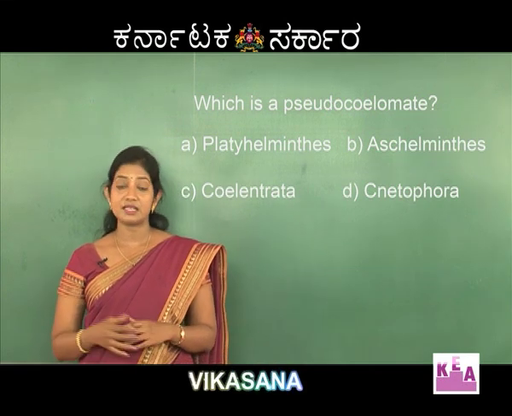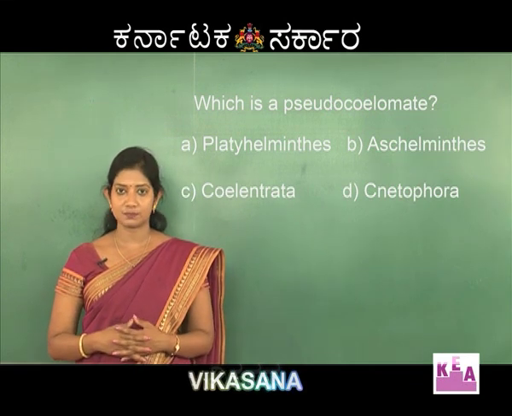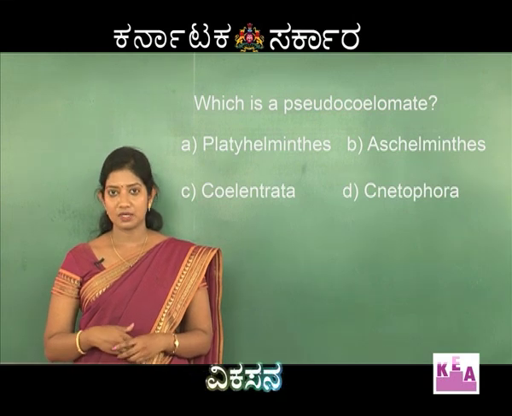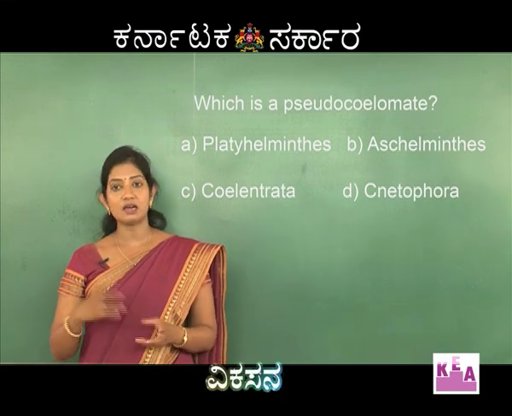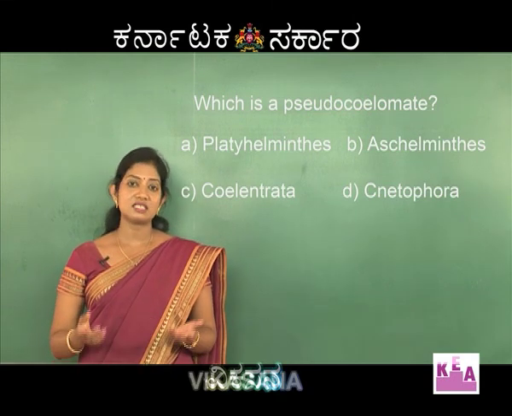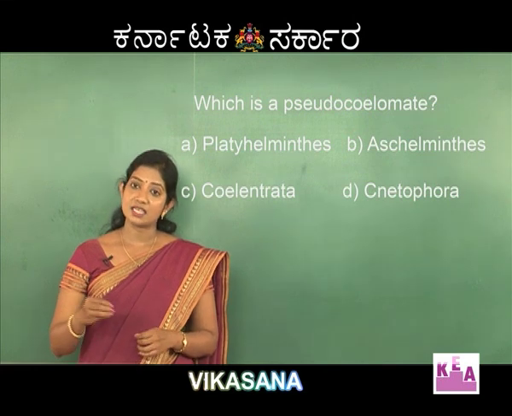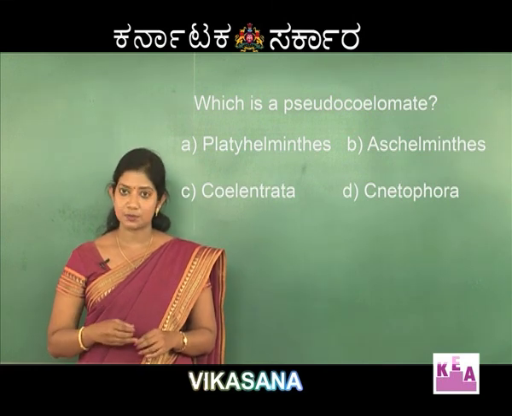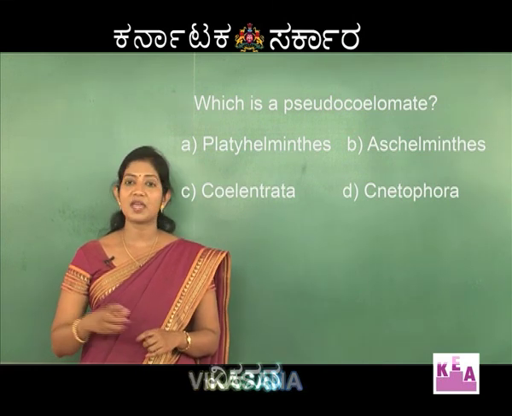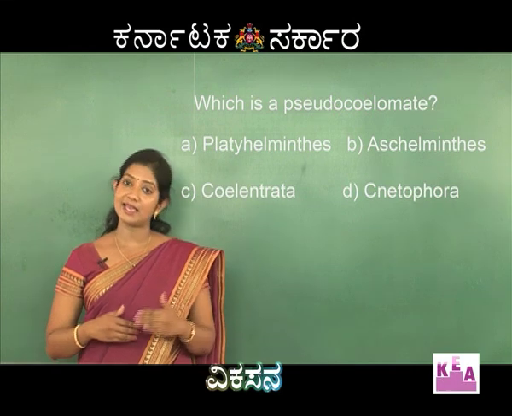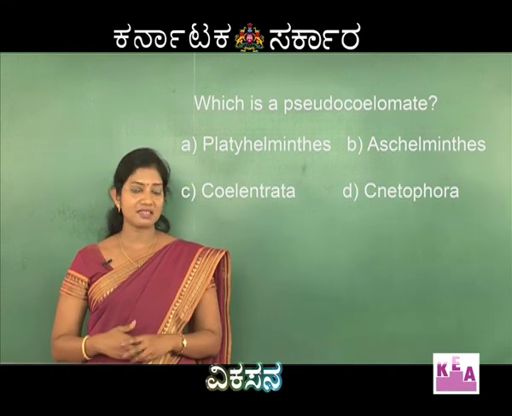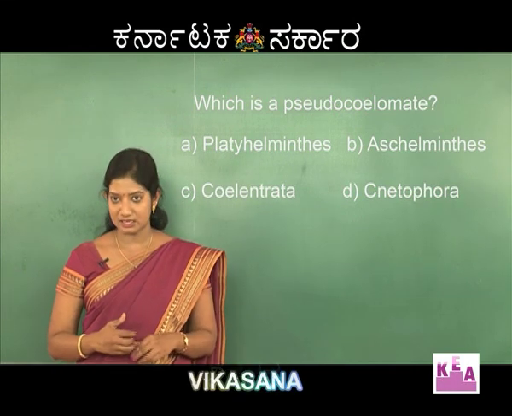On that basis, there are different types of organisms. To begin with, acoelomates. In acoelomates, body cavity is completely absent, or there is no space between the body wall and the alimentary canal. Such organisms are called acoelomates.